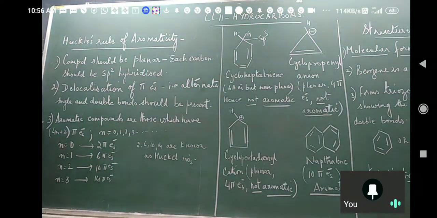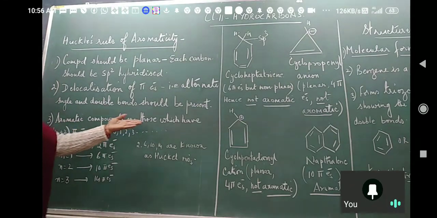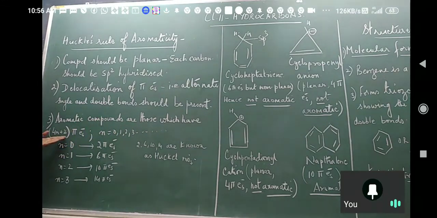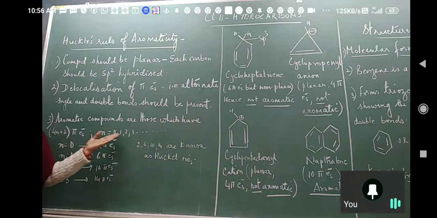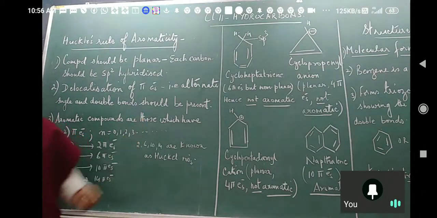Third is, indirectly I am telling you that a molecule in which resonance is possible will be an aromatic compound. Plus this also: aromatic compounds are those which have 4n plus 2 pi electrons. What is n here? n stands for a whole number. n can be 0, 1, 2, 3, etc.